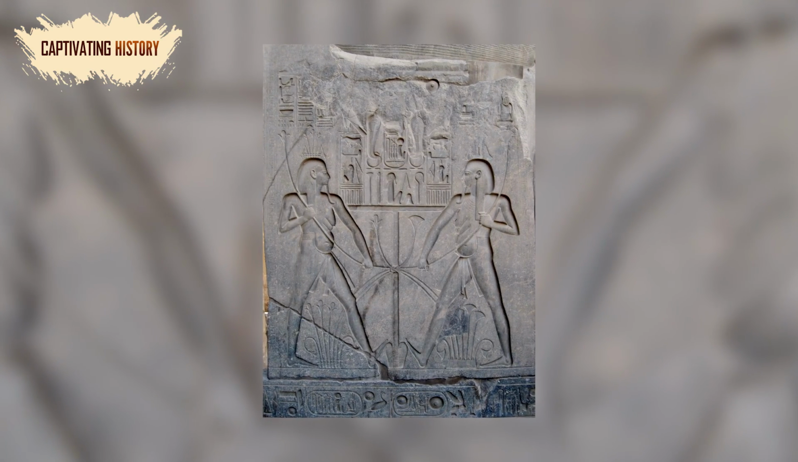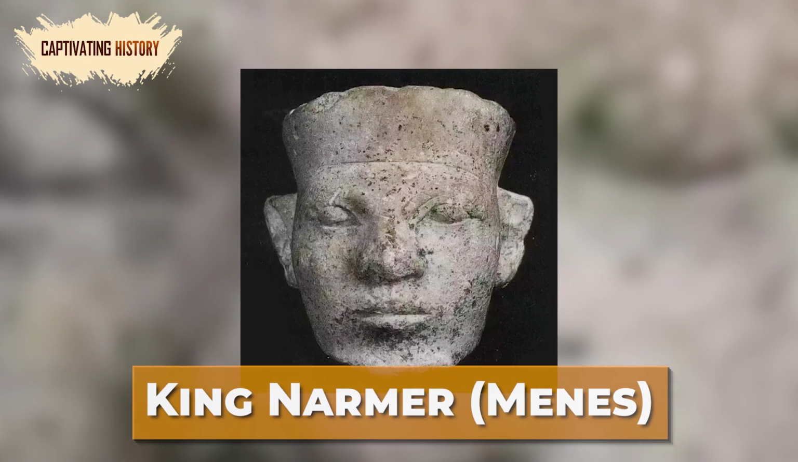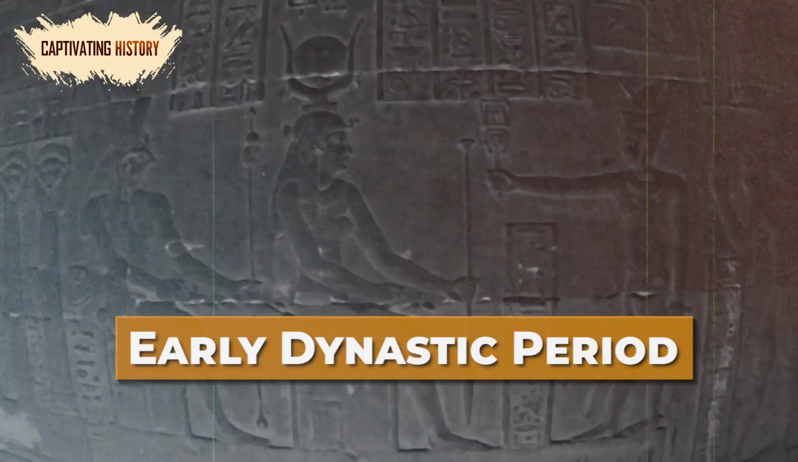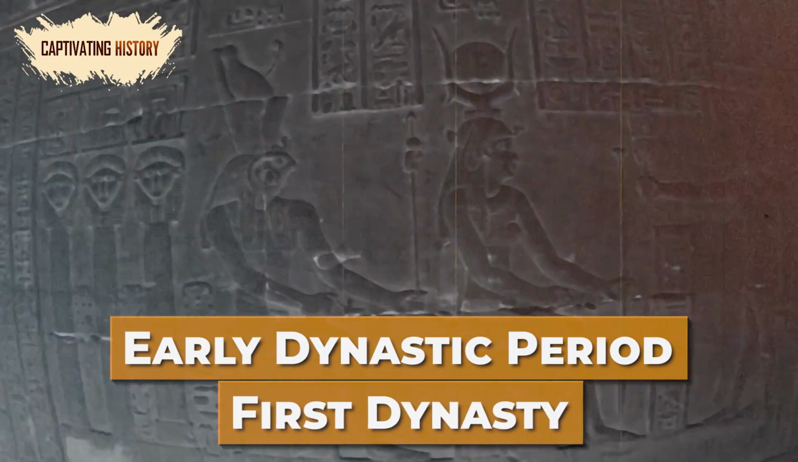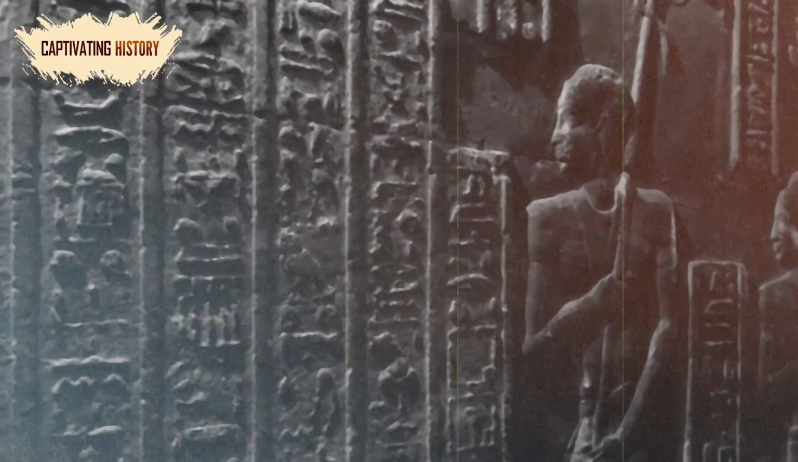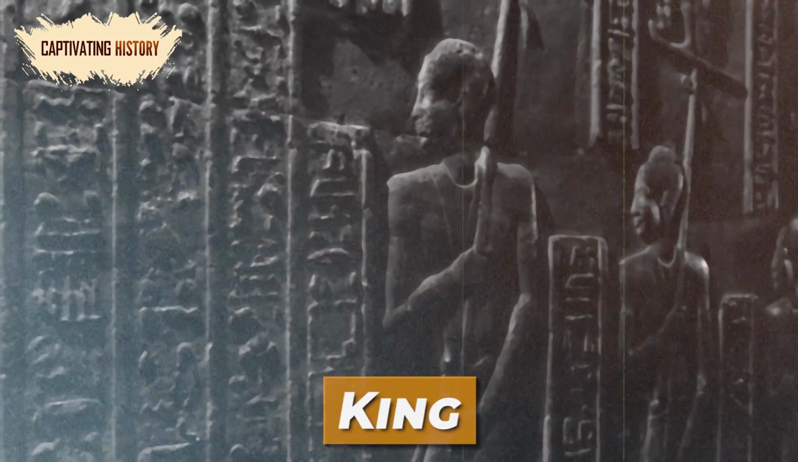The birth of ancient Egypt began with the unification of Upper and Lower Egypt. King Narmer, or Menes, is credited with this monumental achievement, marking the beginning of the early dynastic period and the first dynasty. The title of pharaoh was not used during this period, so the man who unified Upper and Lower Egypt was referred to as a king.